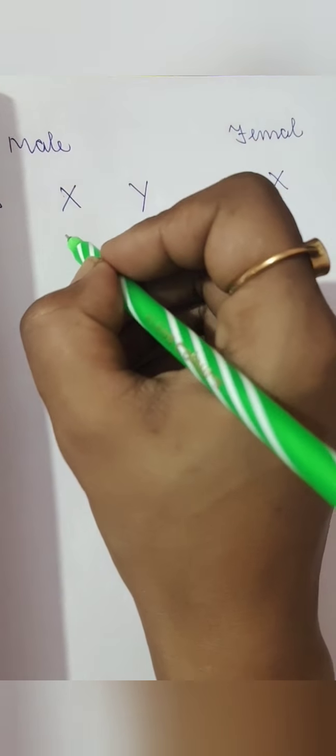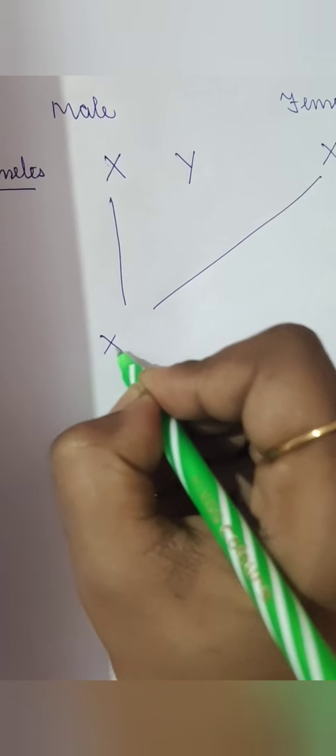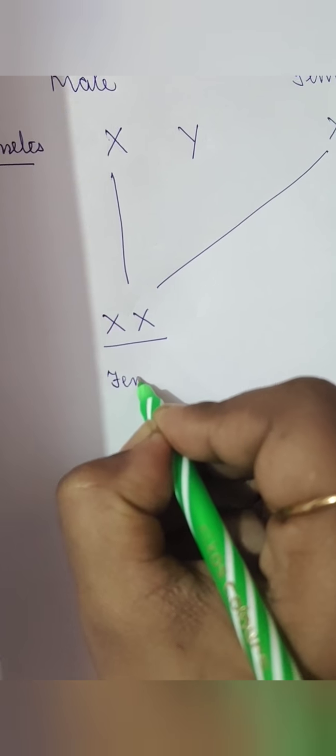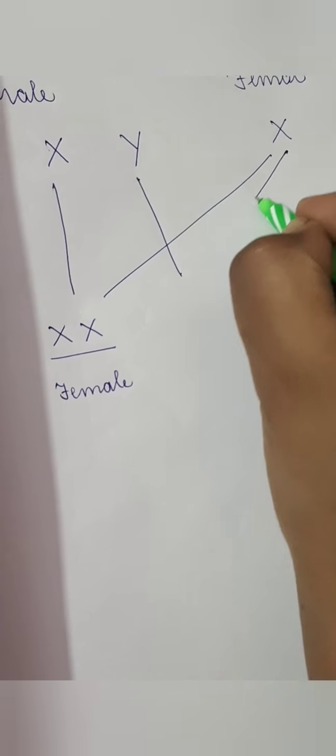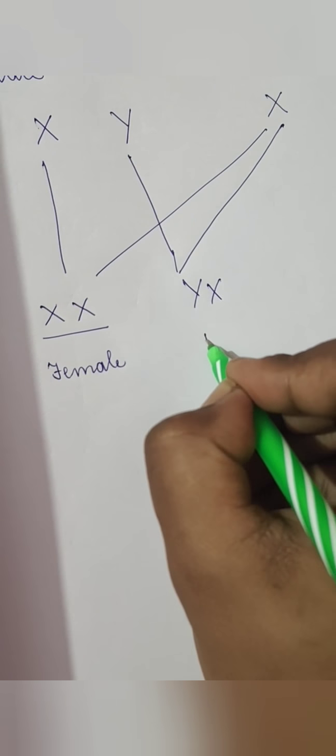Now when crossed, the first will be X and X, which means it's a female or girl child. Then this Y will be linked with this X, then it will be YX, which means it will be a male child.